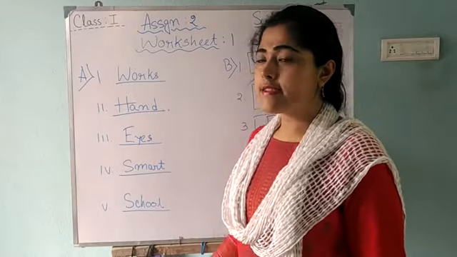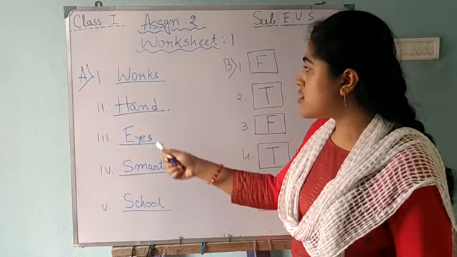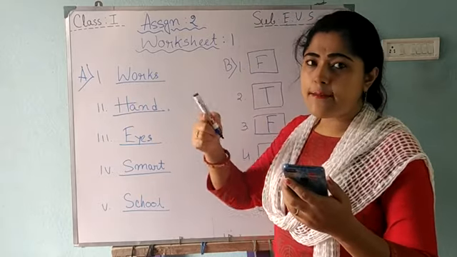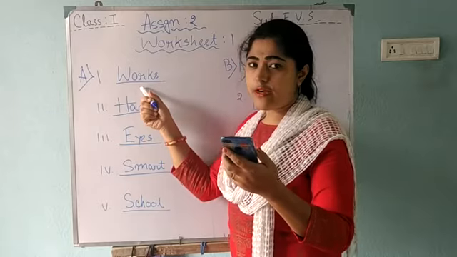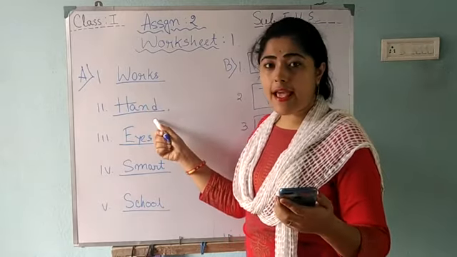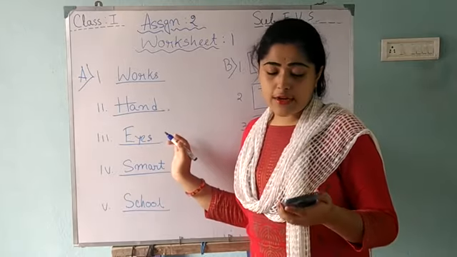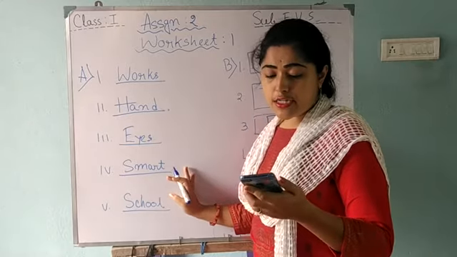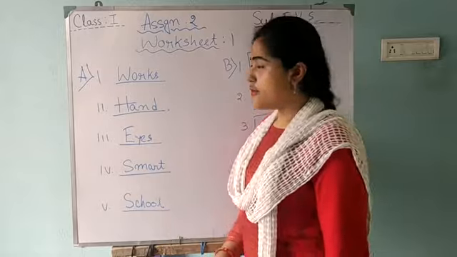Okay. Here are the answers of question A. The first answer is works, which I repeat once again. We use our body parts to do different works. Question 2. We brush our teeth by our hand. Question 3. We watch TV by our eyes. Question 4. Clothes also make us look smart. And question 5. Children wear uniform when they go to school.